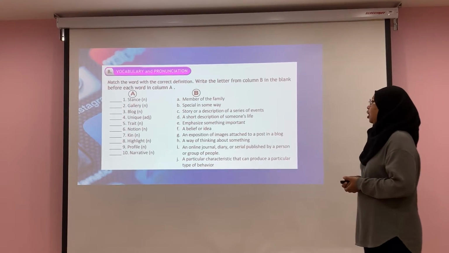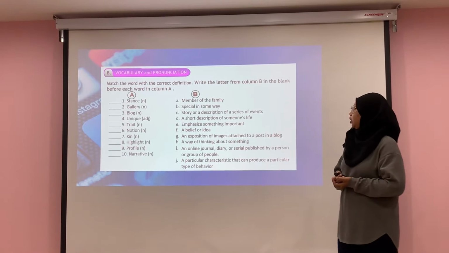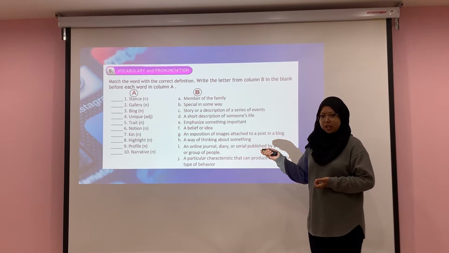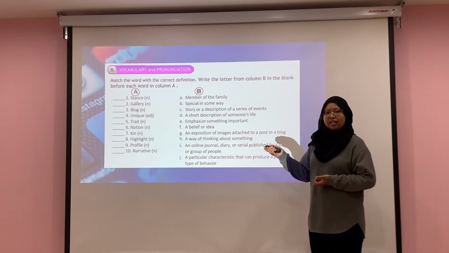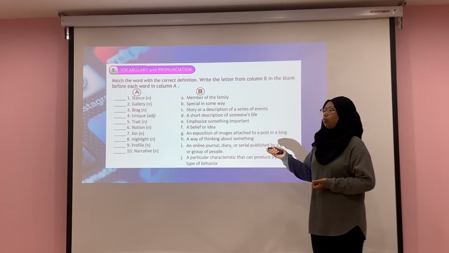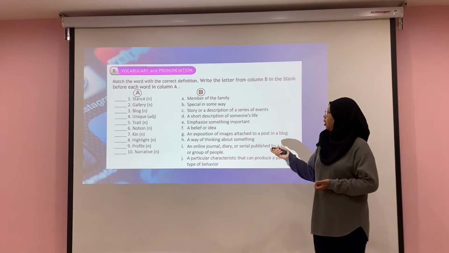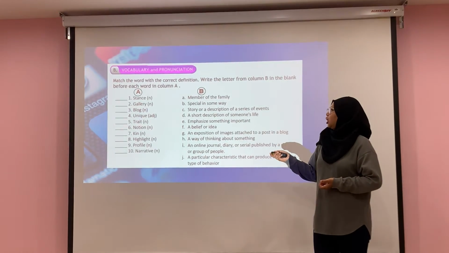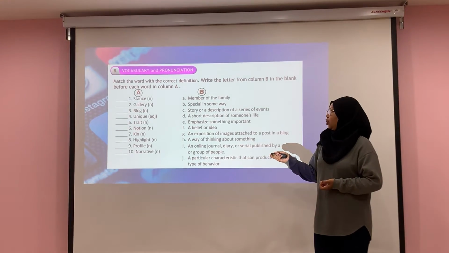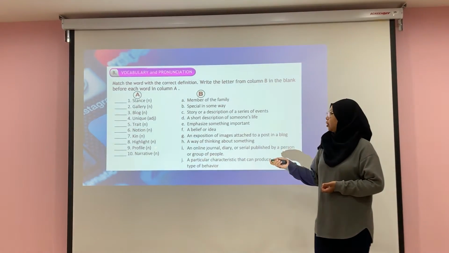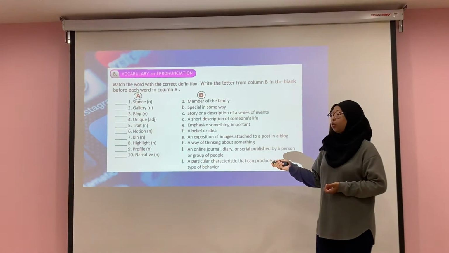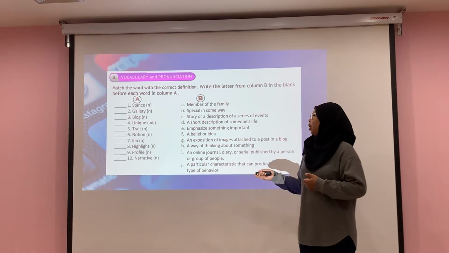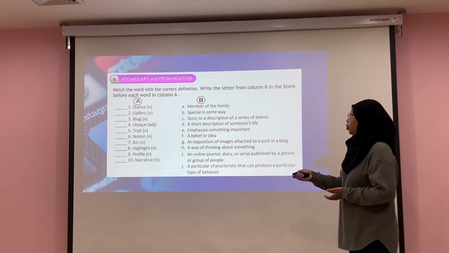Alright, for this vocabulary and pronunciation, we will look at the words. Okay, and first we will go through the pronunciation. 1. Stance. It is a noun. 2. Gallery. Also a noun. Blog. Also a noun. Unique. Trait. Notion. Kin. Highlight. Profile. Narrative. Now what you have to do for this exercise, you have to match the words with the correct